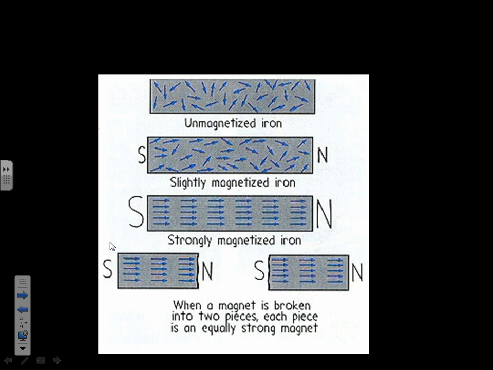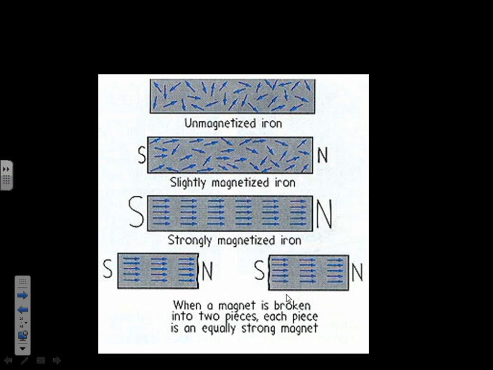So we're looking at 3 pieces of metal. The first one is unmagnetized iron. And you know it's not magnetized. Look at the domains. They're all cockamamie. They're not going in the same direction. They're all crazy. This one is slightly magnetized because there's some order, they're kind of pointing in the same direction. And this one's strongly magnetized because they're pointing in the same direction.